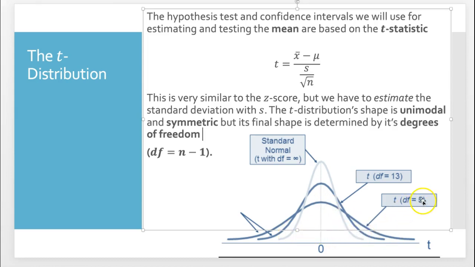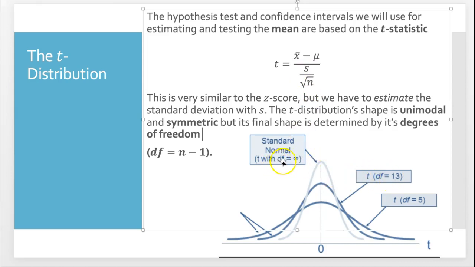When you increase your sample size from 6 to 14, you see this peak gets pulled up a little bit, meaning there's a little less variation around the center. It's still a little more than the standard normal, but considerably less. What that says is that as your sample size increases, we can trust this estimate more and more. As sample size becomes larger and larger, this value is pretty much the same as sigma over root n, the population standard deviation over root n.